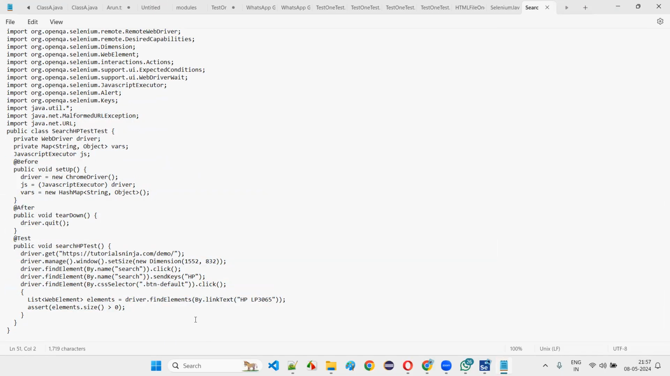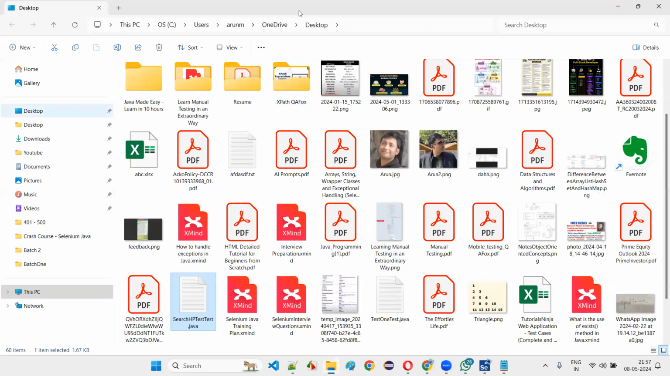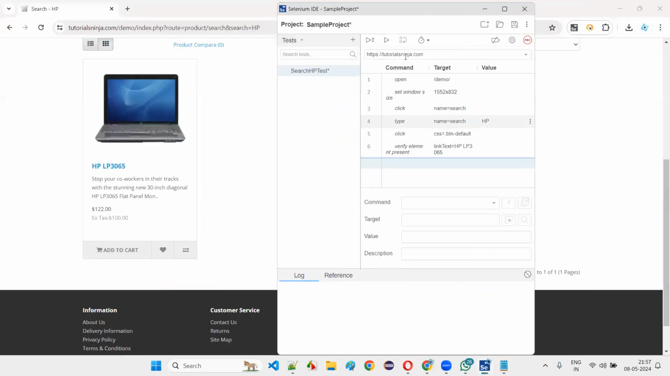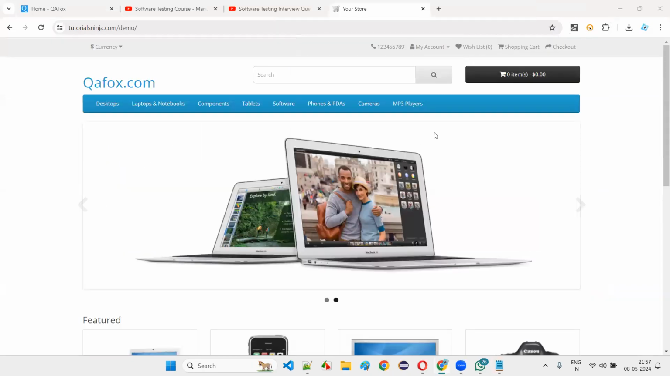This is how you can use Selenium IDE. Okay, clear? Yes, understood. Okay, fine. Thank you, sir. This is a helper tool only. You don't have to use it in real time. Just having the basic knowledge is more than enough here. You don't even have to remember the commands. This is just a helper tool.